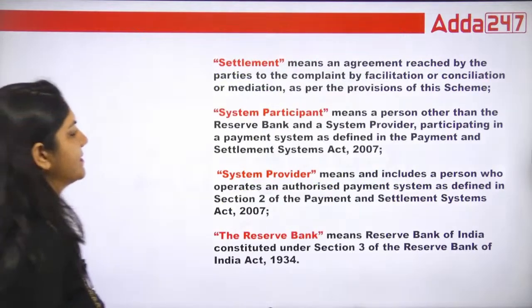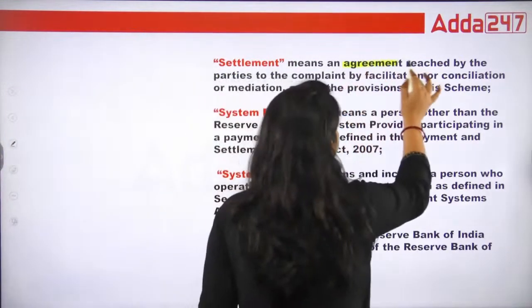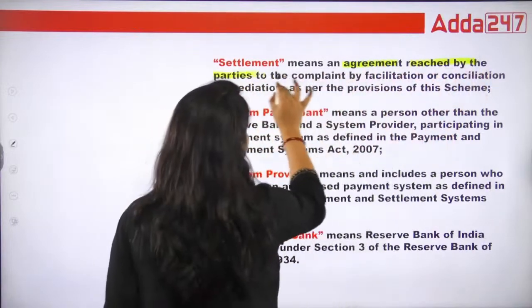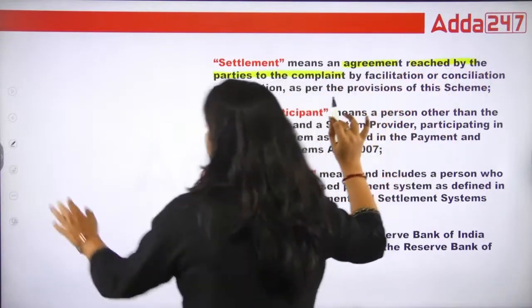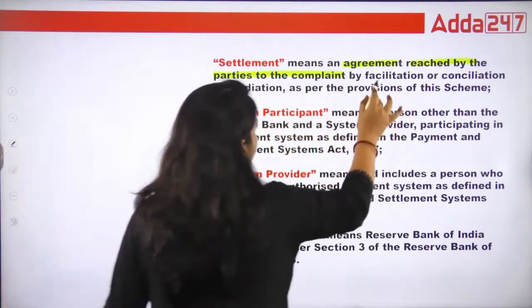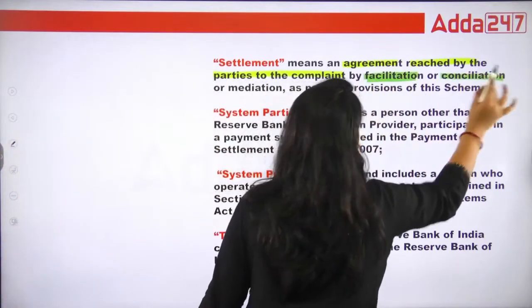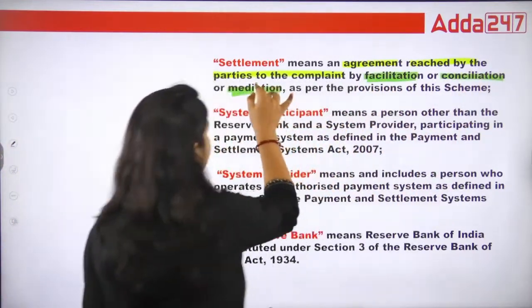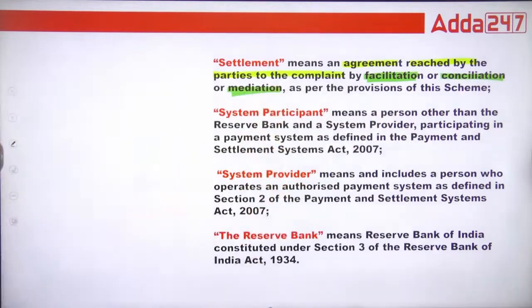What is settlement? Settlement means an agreement reached by the parties to the complaint by, what are the methods? Facilitation, conciliation, mediation. See, three things.